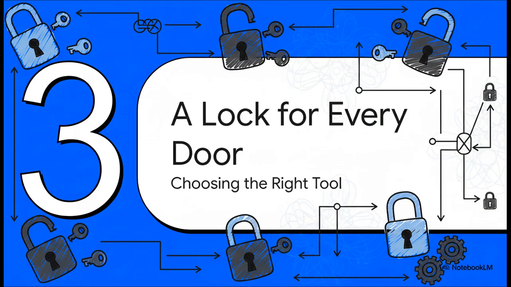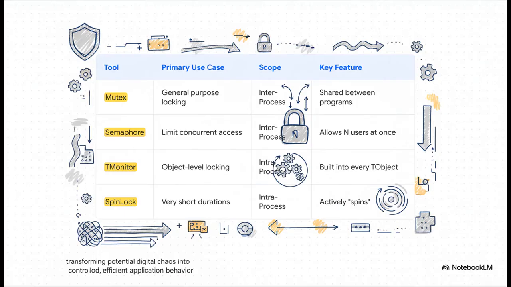Just like a locksmith doesn't use the same tool for a car door and a bank vault, a developer has a whole toolkit of different synchronization tools, and each one is designed for a very specific job. So let's take a quick look at this developer's toolkit. First, you've got the Mutex. This is your heavy-duty general-purpose lock. It's so powerful, it can even work between two totally separate programs.